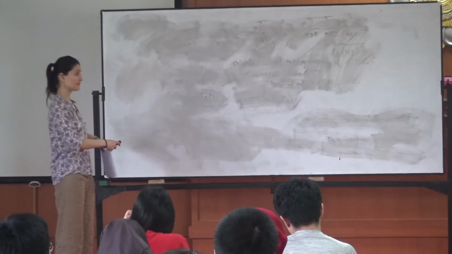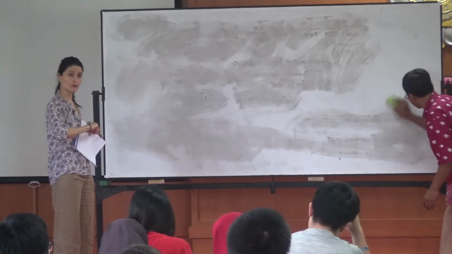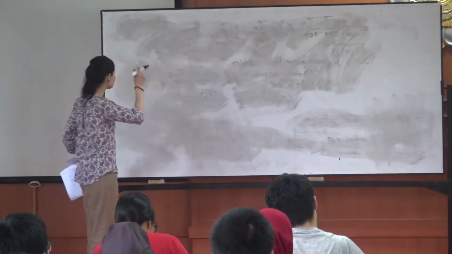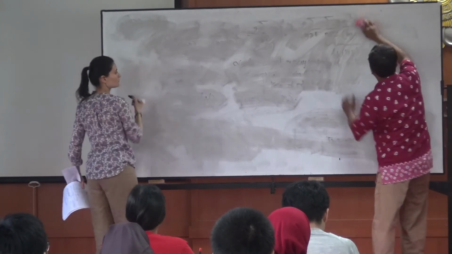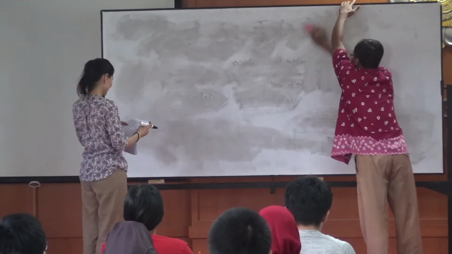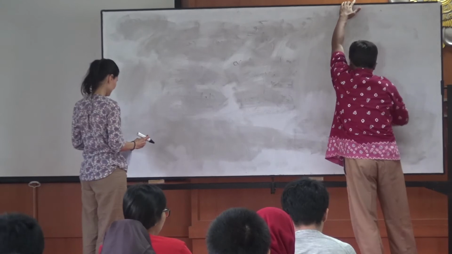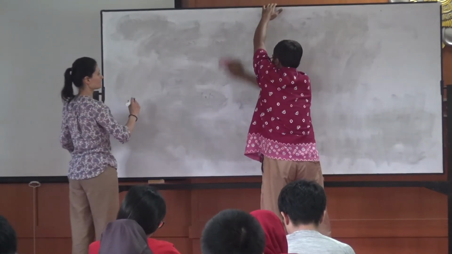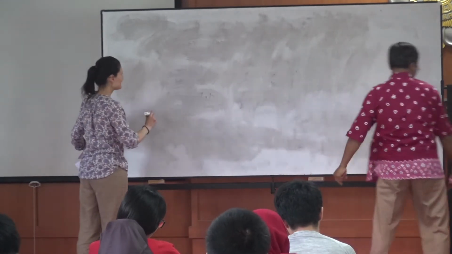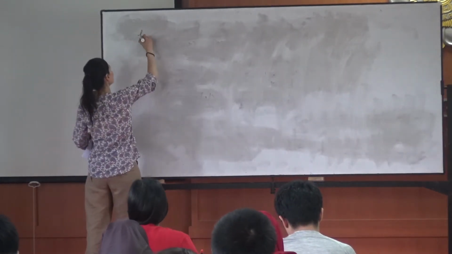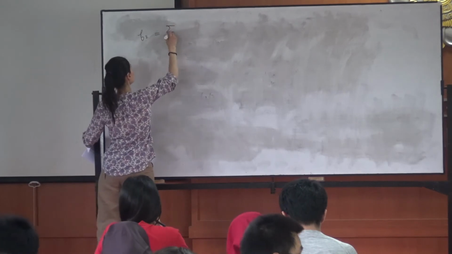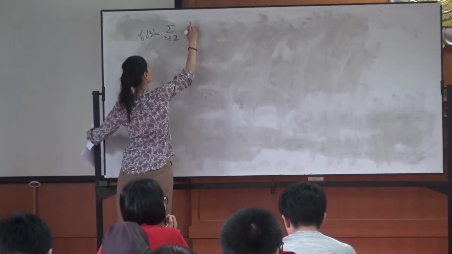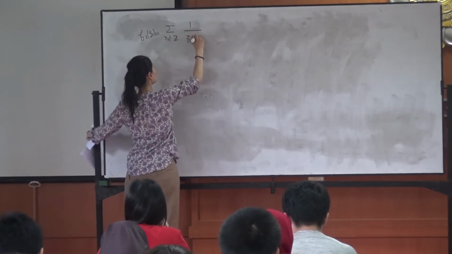To compute C, we will just compute the beginning of the Laurent series of F2 at 0. Recall that F2 of Z is the sum over n of 1 over (Z plus n) to the 2.